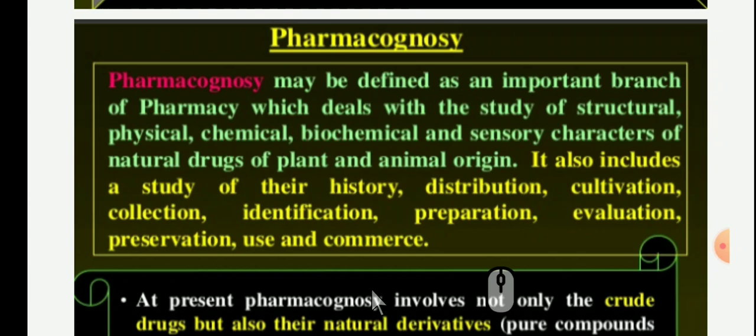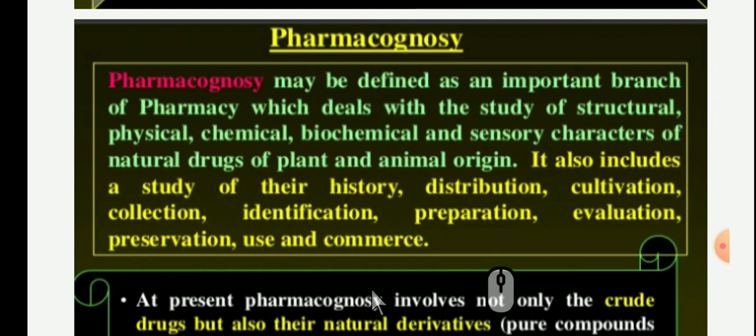In cultivation and collection, you know, the growing of the plant, starting from its birth to the collecting of that material. What is the process of cultivation and collection, what type of altitude is required, what type of soil is required, what type of pesticides are required. So that comes under the cultivation and collection process.